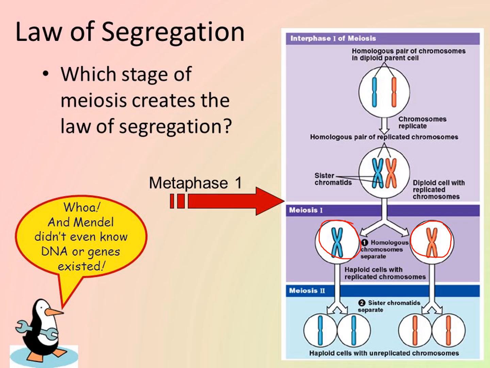And so this is pretty crazy that Mendel didn't even know about DNA or genes because we hadn't really discovered them yet. So this is pretty crazy that he really understood the law of segregation and what is happening in our chromosomes and in our genes without even understanding what a gene was or what DNA is, right? So pretty crazy.